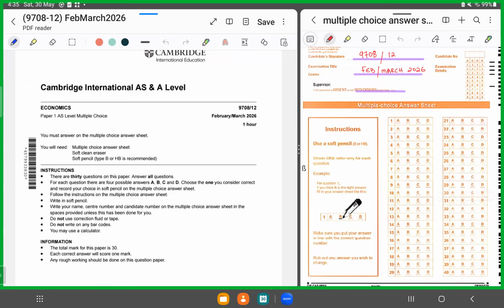Today I brought for you all February-March 2026 9708 variant 12. We will be solving MCQs for AS level today. Let's see what this paper has brought for us today. Moving forward, MCQ number 1.